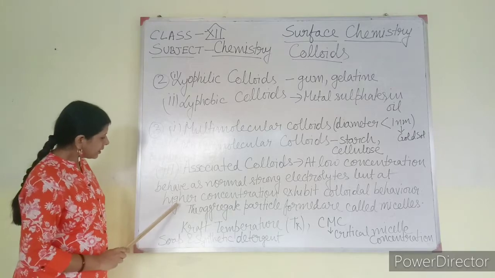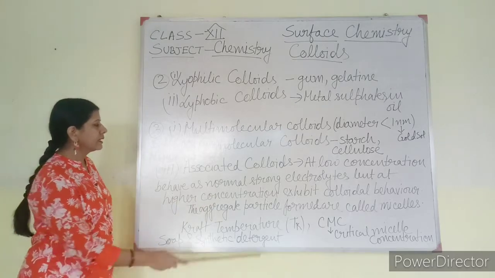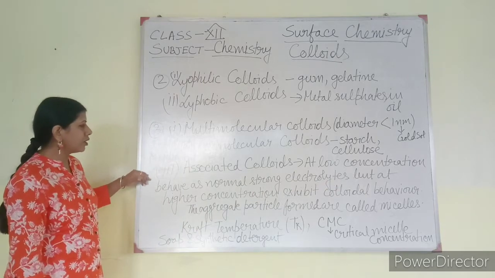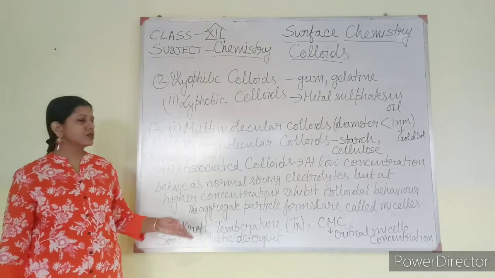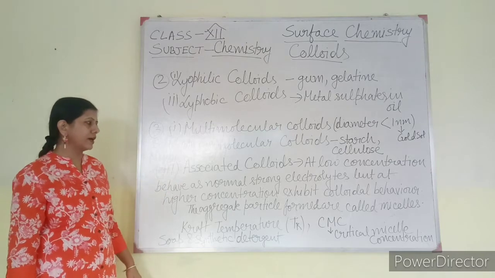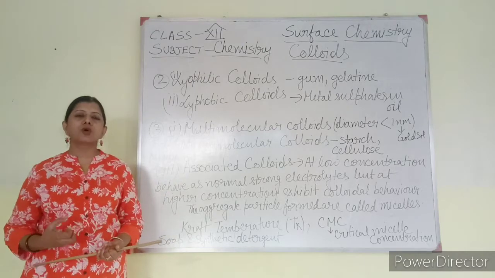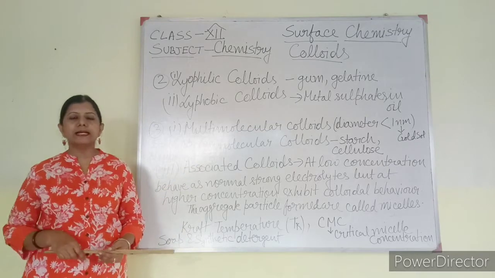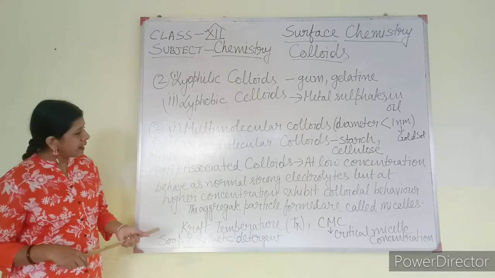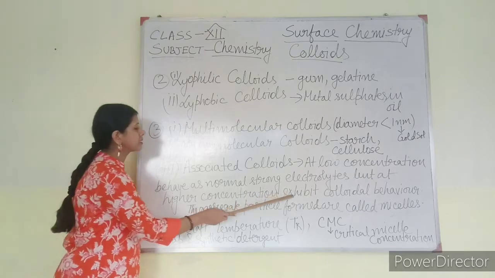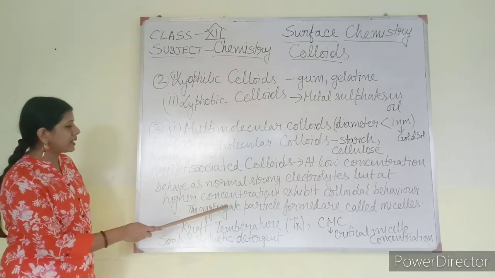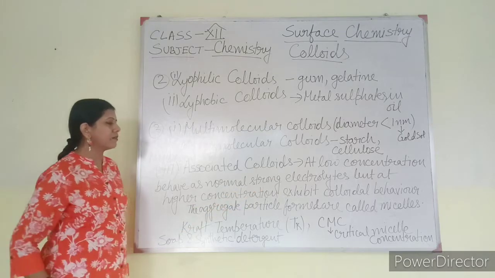But at higher concentration, they exhibit colloidal behavior. So this kind of colloidal solution is known as associated colloid. It behaves as an electrolyte at low concentration, and at higher concentration they exhibit the properties of colloids. The aggregate particles formed are called micelles.